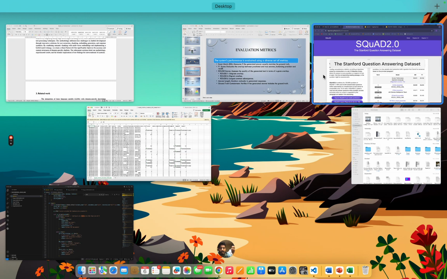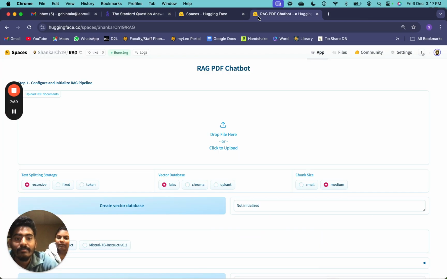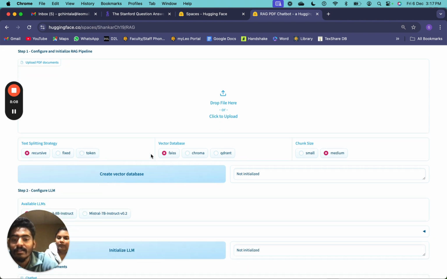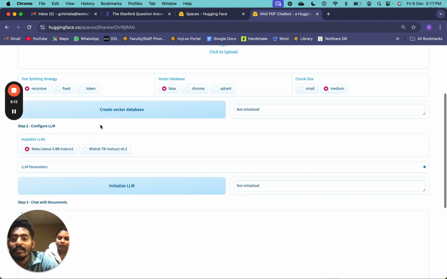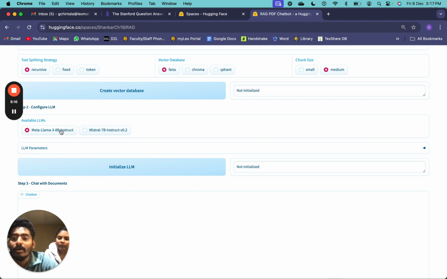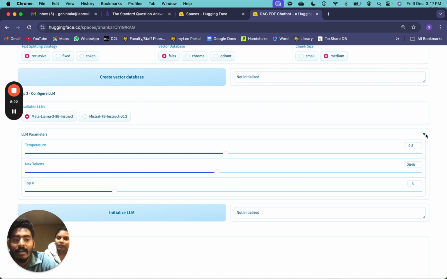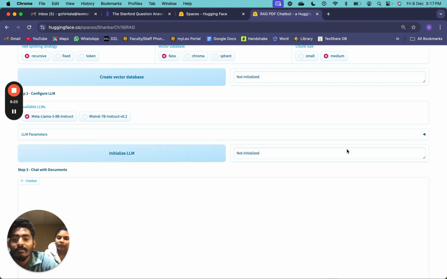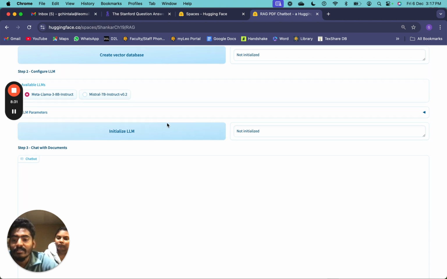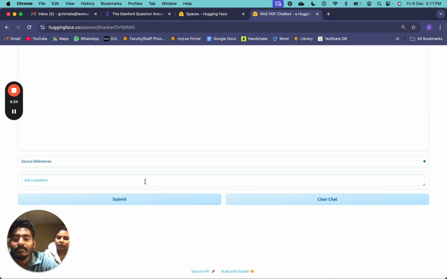Let me show you our web app first. So this is our web app. Our interface is very simple. Any user can understand it. First we have to upload the file, and we can select whichever database we want, the chunk size, and also the strategy. After creating our vector database, we're going to select any LLM model, and here we can select those parameters which I've discussed earlier. I can select token sizes and also set the temperature, which depends on how we want the data, to improve the accuracy. After initializing the LLM model, I can ask a question to my chatbot, and it will definitely give a good response.